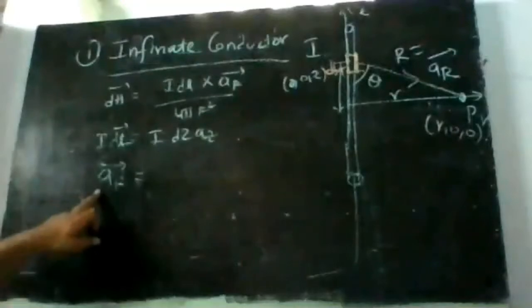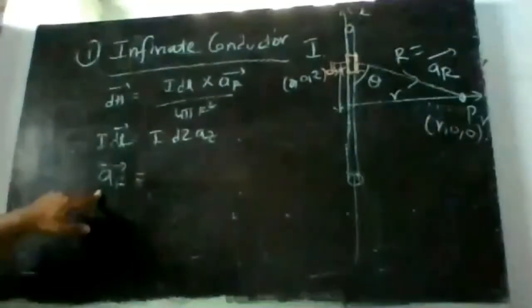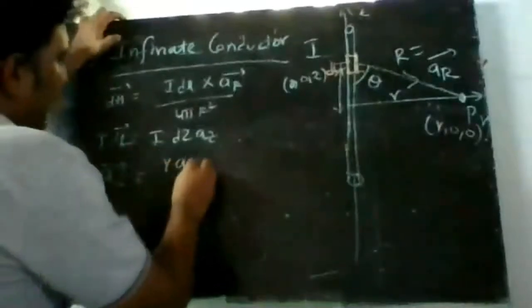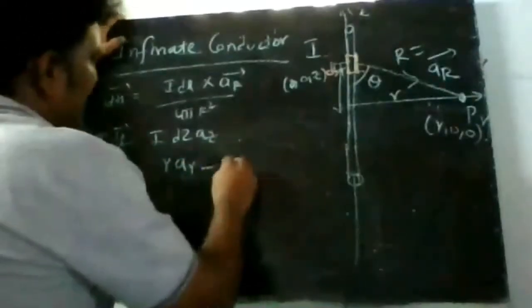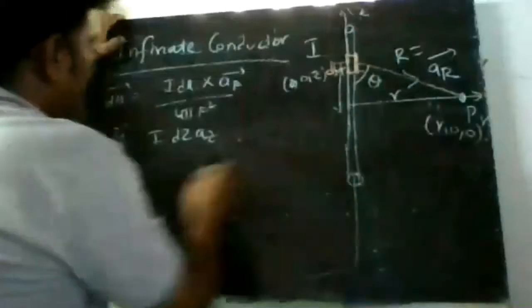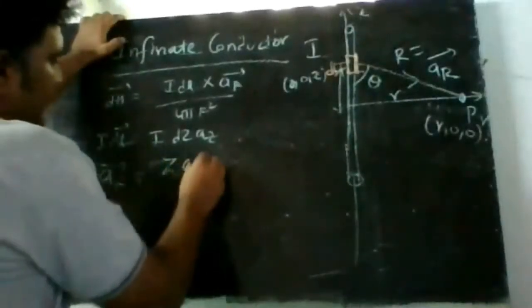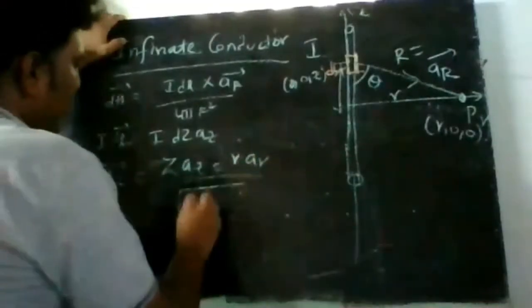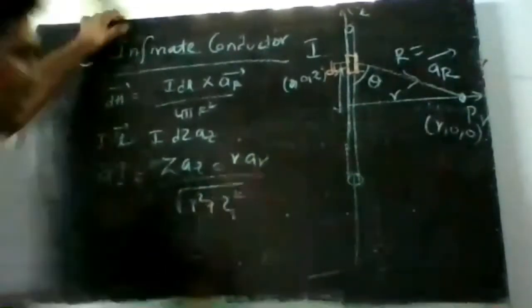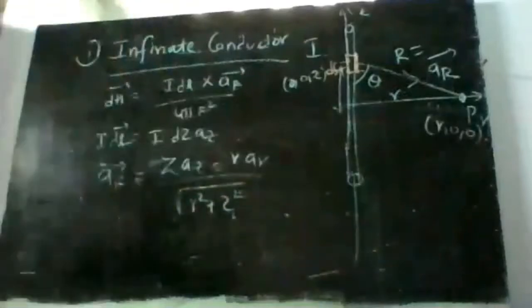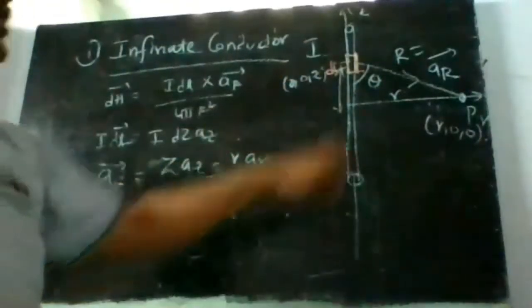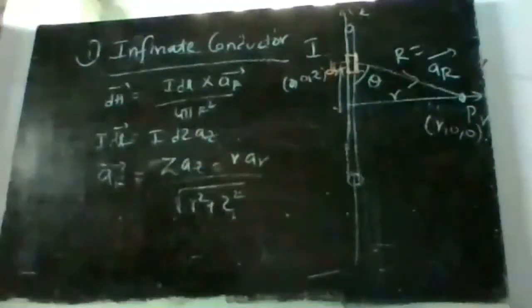In that case, AR bar can be written as this point minus this point, so z az minus r ar, divided by root of r square plus z square, which is the distance between the two points. So AR bar is z az minus r ar divided by root of r square plus z square, correct?